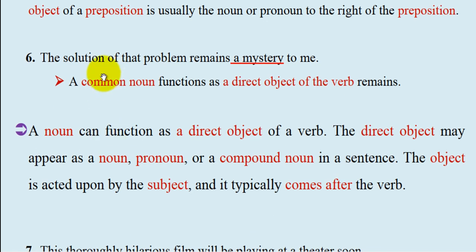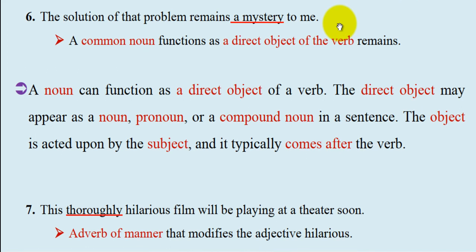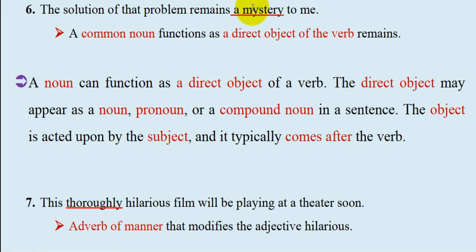Number 6. The solution of that problem remains a mystery to me. A mystery to me. Mystery is a common noun that functions as a direct object of the verb remains أو لا as a direct object. A noun can function as a direct object. فكروا هنا هذه a noun common noun.